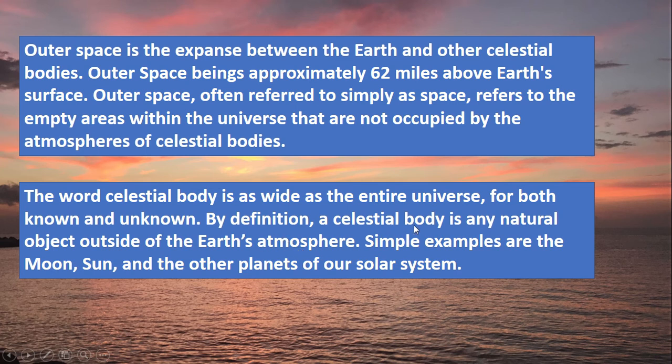A celestial body is not part of the Earth's atmosphere. The atmosphere is part of the Earth, the planet. Simple examples are the moon, sun and the other planets of the solar system. So heavenly bodies are part of the universe, and our planet Earth is also part of our universe, and the atmosphere is part of the Earth.